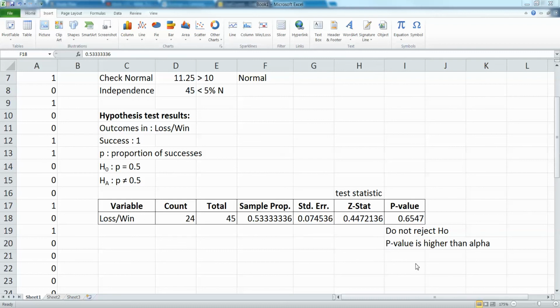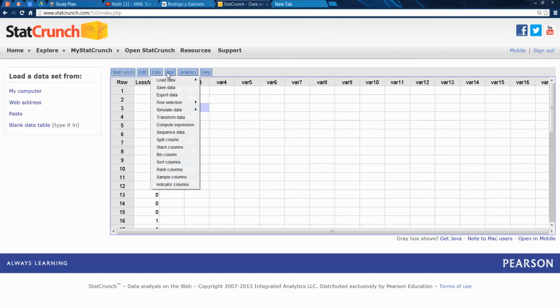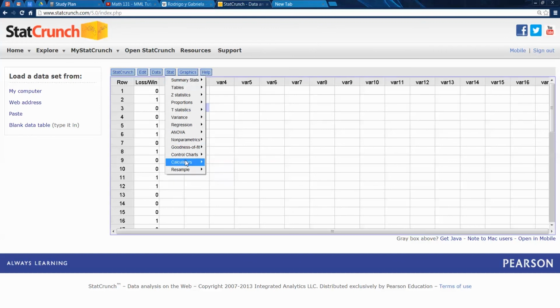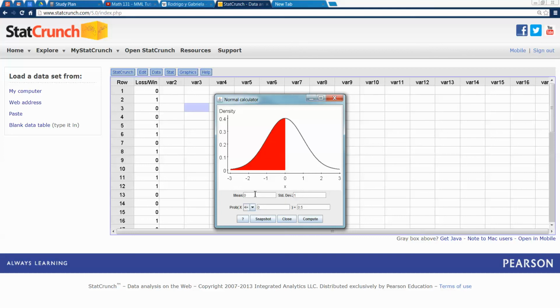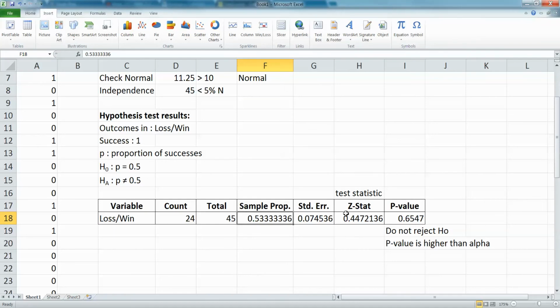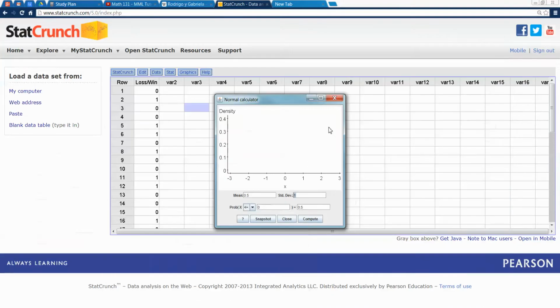Now, if you're on an exam, you might be asked to draw a picture. So let me go grab Minitab for a second. Actually, I might be able to do it with StatCrunch. If I go to Stat Calculators, and of course you would do this by hand, you don't need to do it this way. Our mean was 0.5, and our standard deviation was 0.0745. Again, you wouldn't necessarily know that. You would just draw a basic curve.